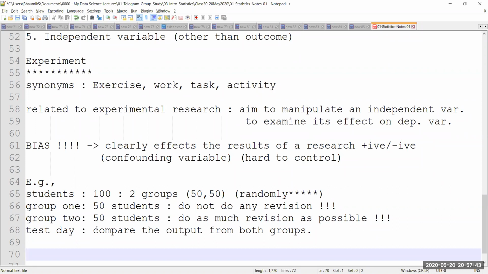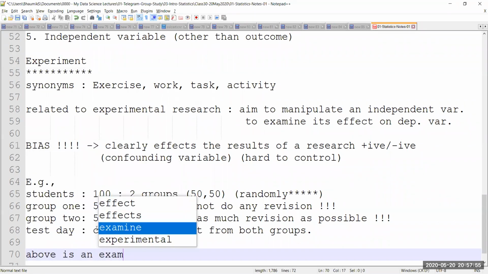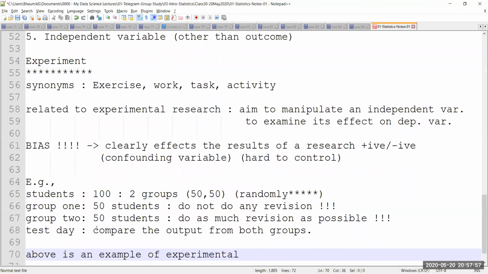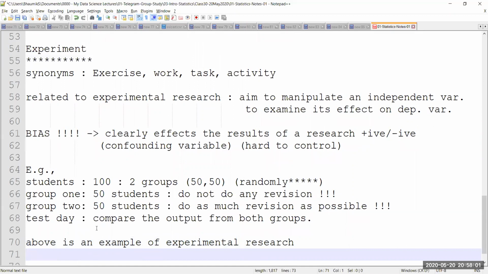Now, when I am doing this kind of experiment, there is one possibility. I can say the above is an example of experimental research, which I'm also going to call AKA, also known as, experimental research or observational study.